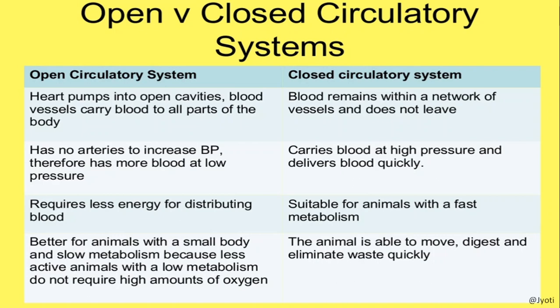Okay. And this open circulatory system is better for the animals with a small body and slow metabolism, because less active animals with a low metabolism do not require a high amount of oxygen. But in contrast, the closed circulatory system is present in those animals which are able to move very fast, they can digest, and they can eliminate the waste quickly. Okay. So these are the differences between the open and closed circulatory system.